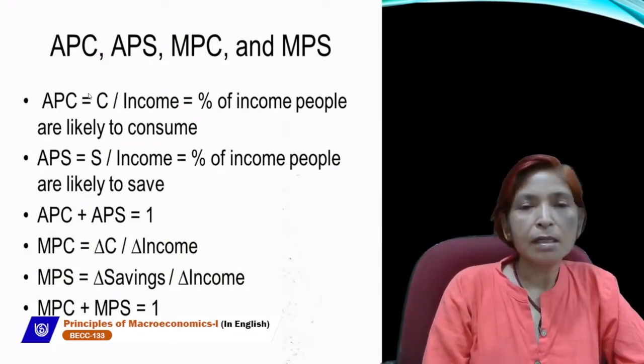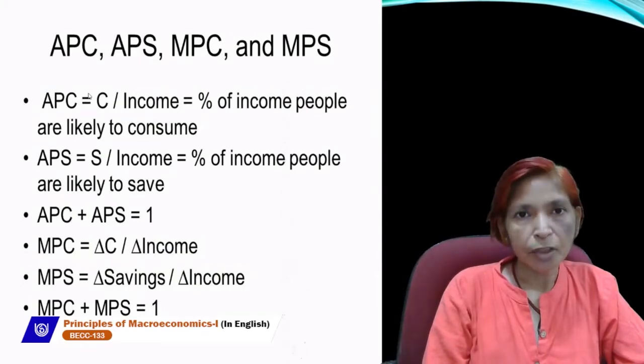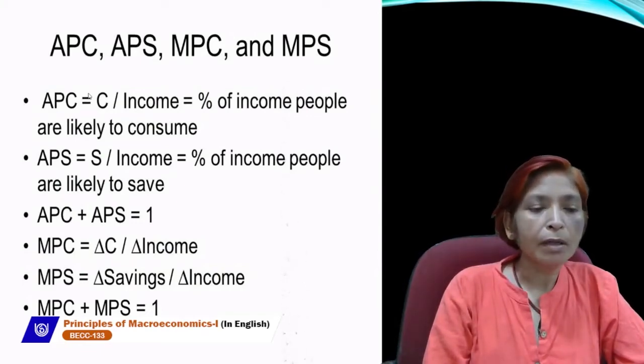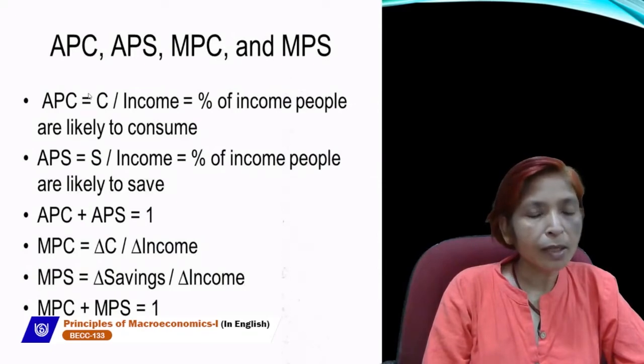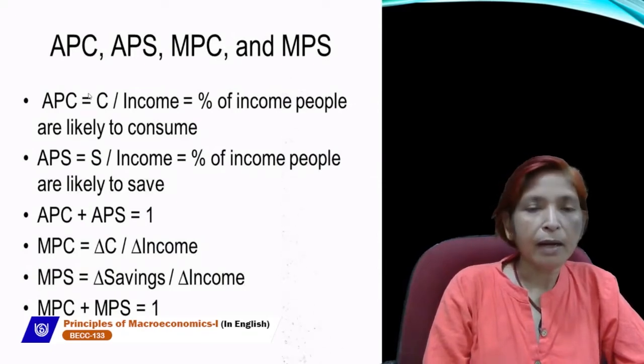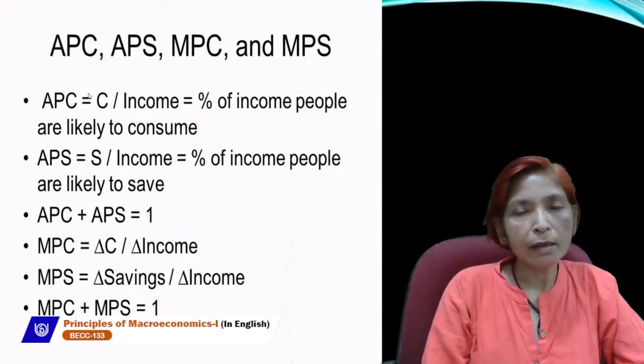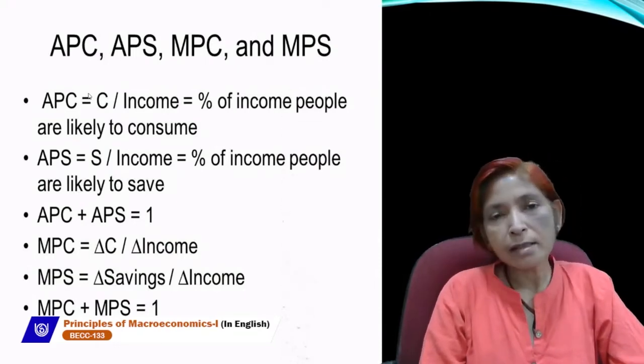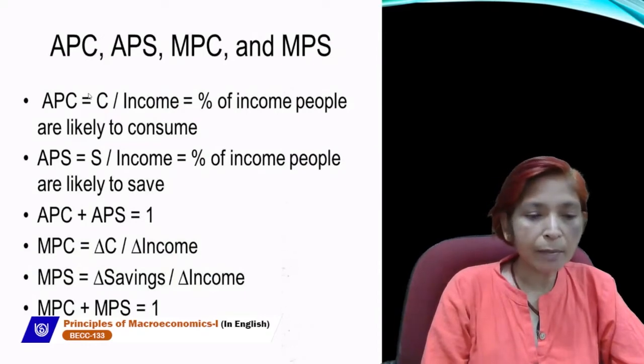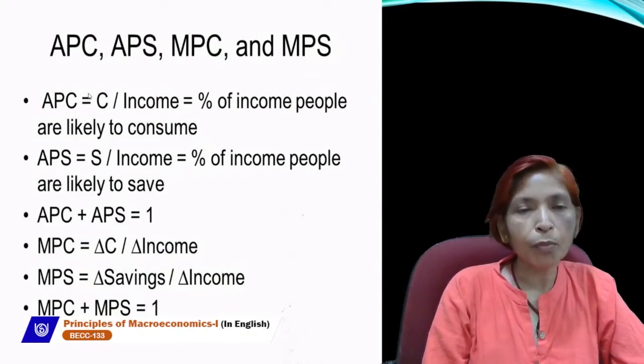MPC is calculated by dividing change in consumption by change in income, or delta C upon delta Y is equal to MPC, and MPS is equal to delta S upon delta Y. Delta S is change in saving divided by change in income. The summation of MPC and MPS is equal to 1.